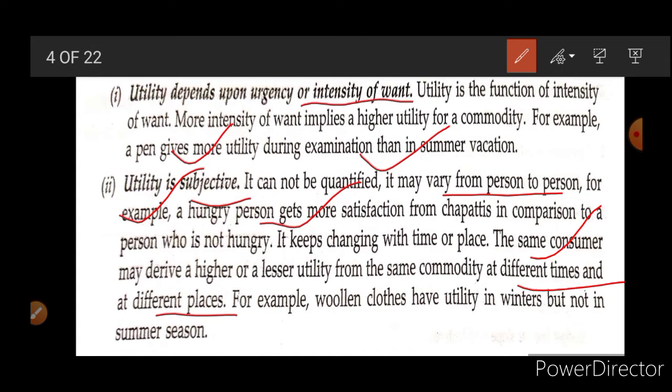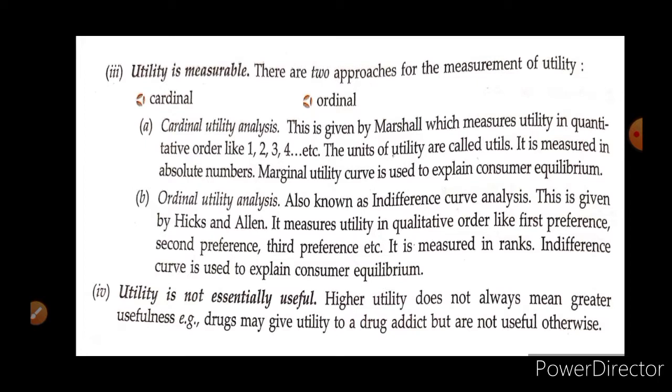Now it depends upon places also. It changes accordingly. Like when you are going to a temple, a hospital, a school, or a party, your need changes. Now, utility is measurable.